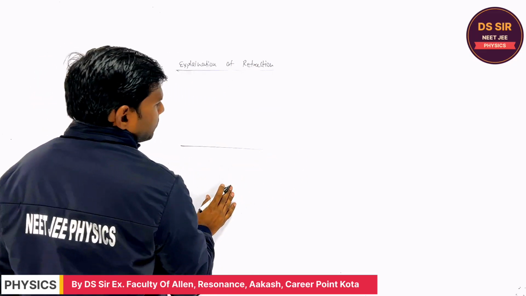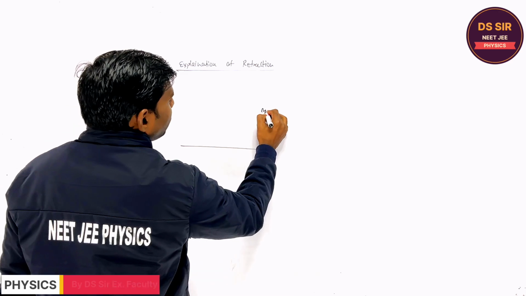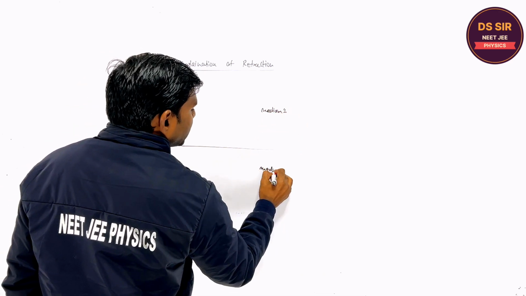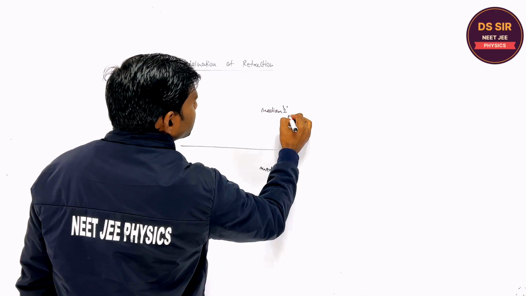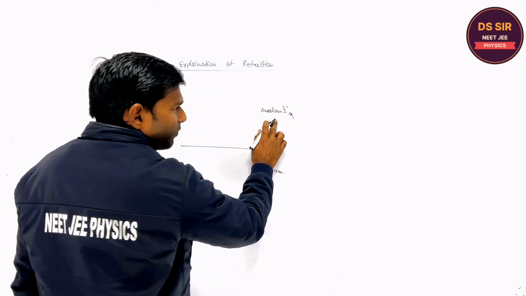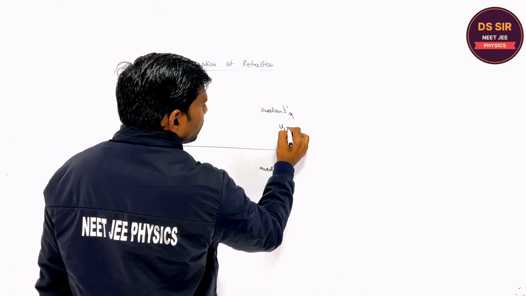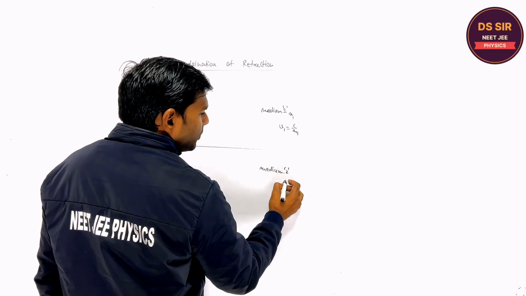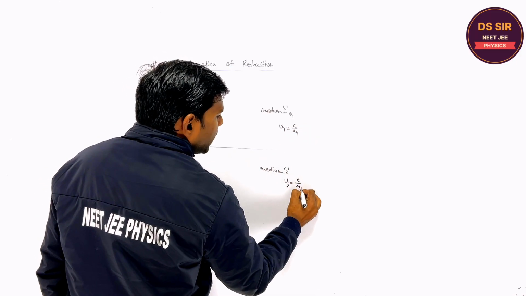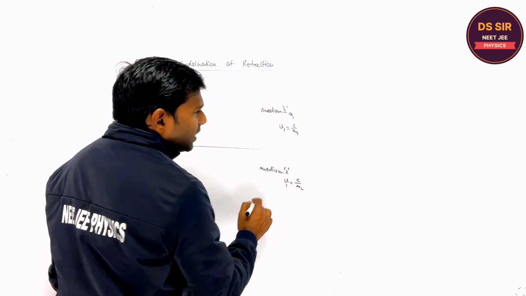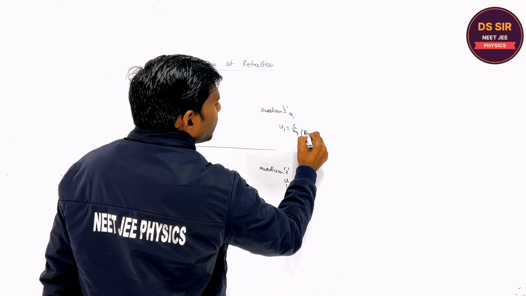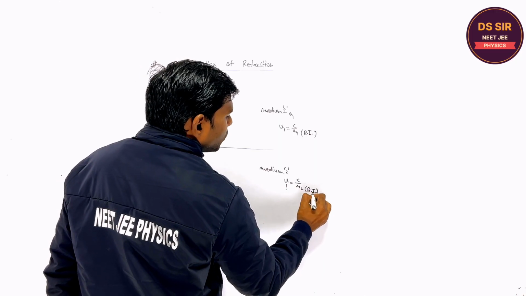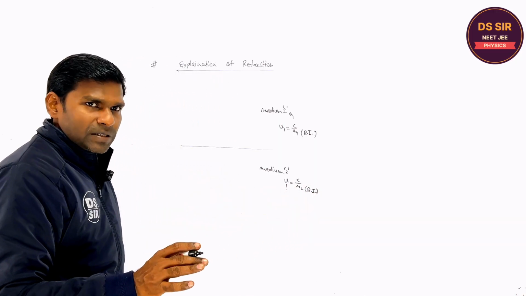Suppose this is medium 1 and this is medium 2. Its refractive index is n1, so the speed of light in this medium is v1 equal to c upon n1. What is the speed of the light in medium 2? It is v2 equal to c upon n2. And n1 and n2 are the refractive indices of medium 1 and medium 2. You understand or not?